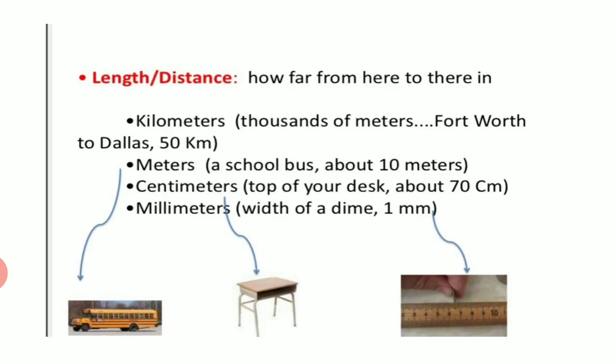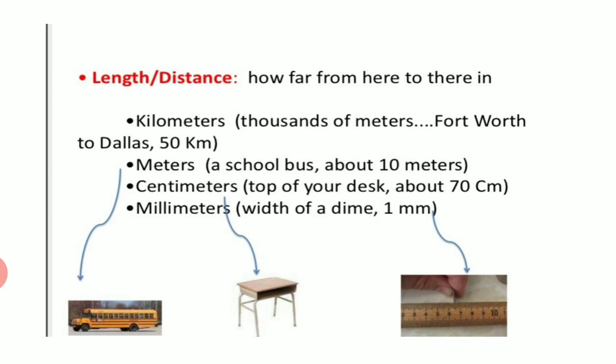So coming to know a little bit about length and distance, children, length or distance means basically how far from here to there is. The units that we use for measuring length or distance are kilometers, meters, centimeters and millimeters. Millimeters being the smallest unit and kilometers being the largest unit. 1 kilometer is equal to 1000 meters.